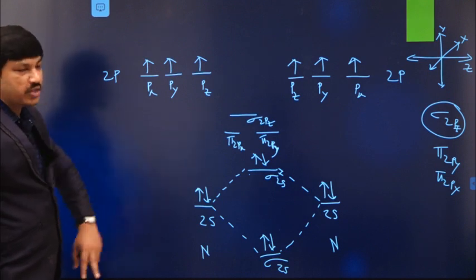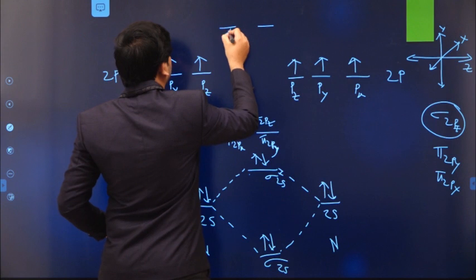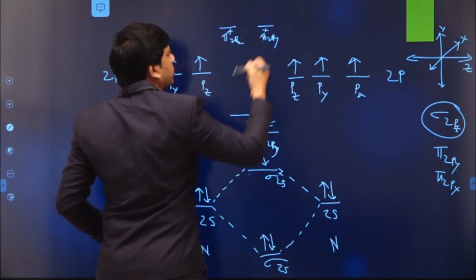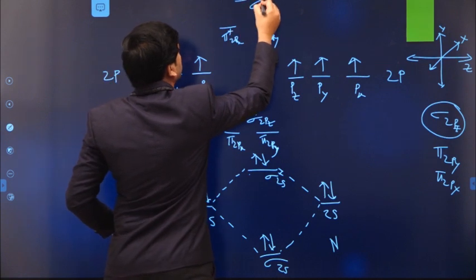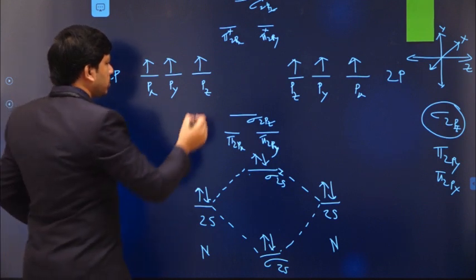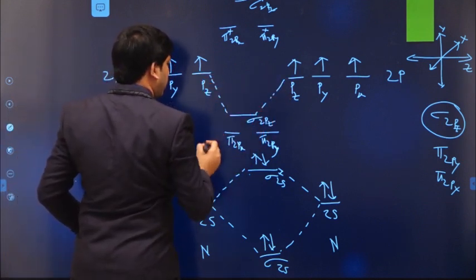So the energy order is reversed in this case, and these are the corresponding anti-bonding orbitals, pi star 2px, pi star 2py, and this is sigma star 2pz. So this is the energy level diagram of the N2 molecule.